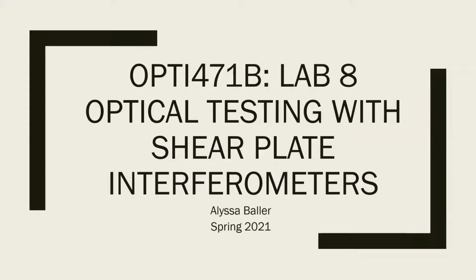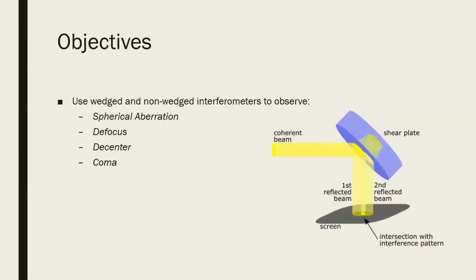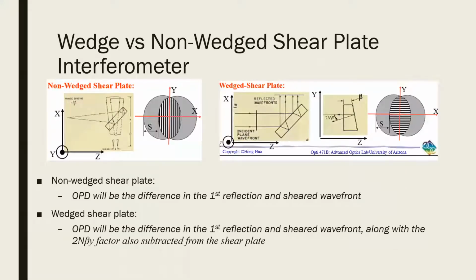My name is Alyssa, and this is my Lab 8 optical testing with shear plate interferometers lab video. The objectives for this lab are to use a wedged and non-wedged shear plate interferometer in order to observe spherical aberration of a lens based on its shape factor, defocus, decenter, and coma.